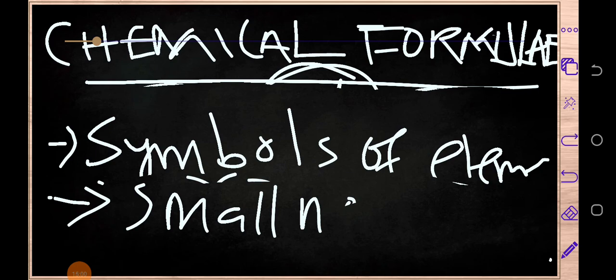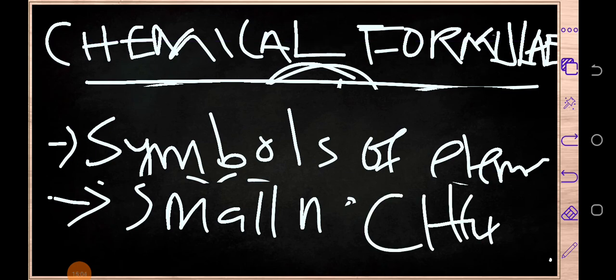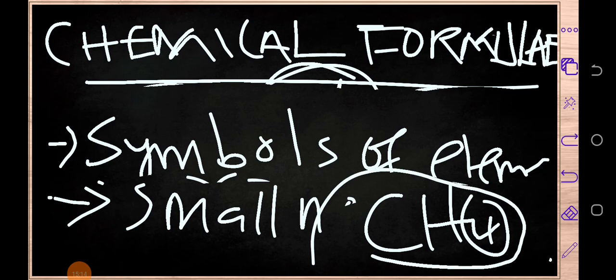The other example is the same example I gave, methane. So we can see that we've got this number, this small number. This is the number we're talking about, or a subscript. So this number shows us that in this particular chemical formula, we've got 4 hydrogens. I'm sure you're getting the point. Okay, so that is what actually each chemical formula consists of.